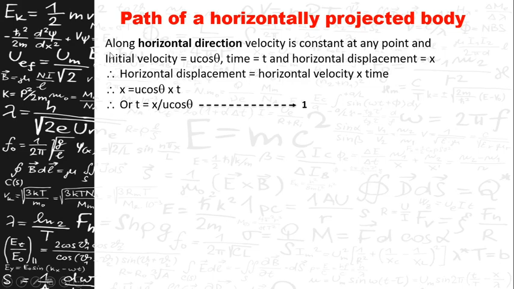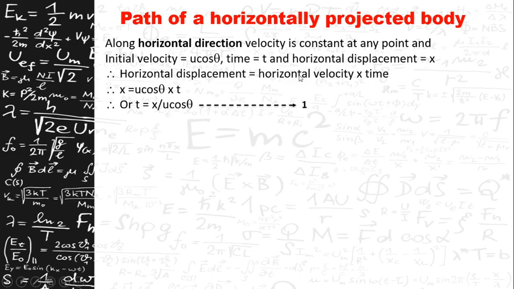It travels in the path of a parabola, as we had seen in the earlier slides. So let us see, along the horizontal direction, the velocity is constant, which we had discussed just now. Therefore, the initial velocity component is equal to u cos theta, time is equal to t, and the horizontal displacement made by the body, let it be x.